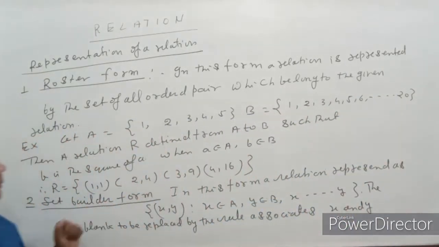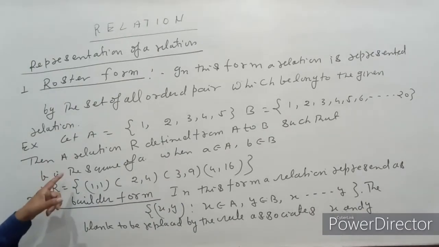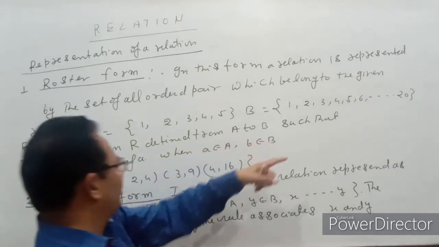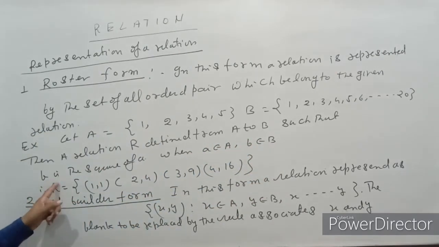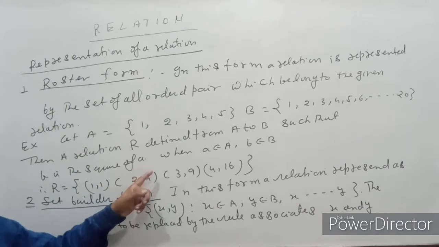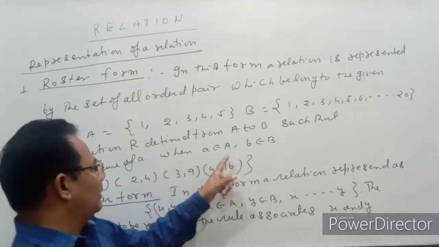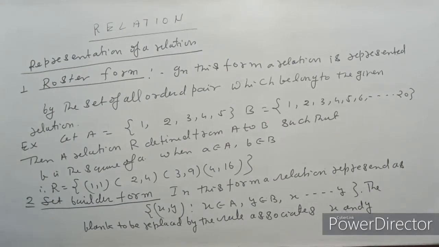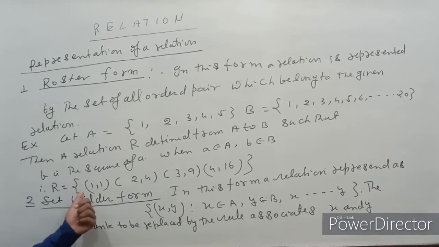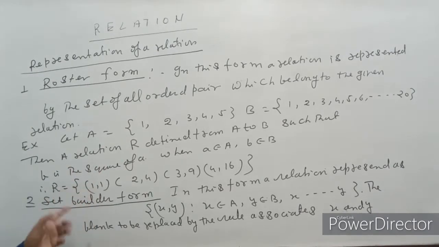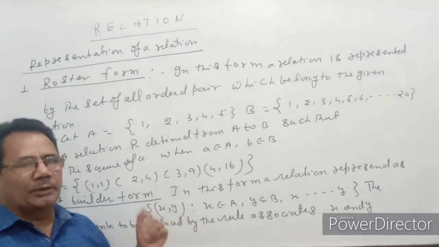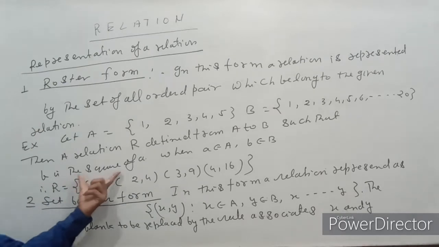So then we define a relation from set A to B. Then a relation is defined from set A to B such that b is the square of a, where a belongs to A and b belongs to B. Because b is the square, that is, the second component is the square of a, the first component, therefore we take A cross B and we select all those ordered pairs which satisfy this condition.